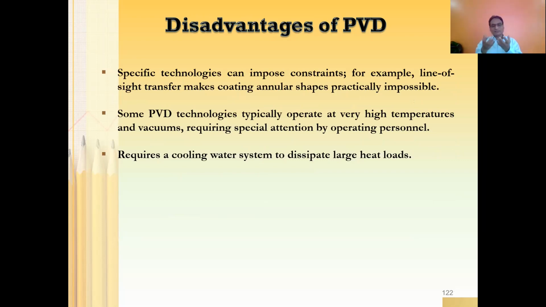What happens? Since we don't have any carrier gas here, because as far as MOCVD, PECVD, and other CVDs are concerned, there you are going to use hydrogen as carrier gas. Here you don't need it, but as a result, it is very challenging to achieve uniformity of the deposition on the given surface. It requires a cooling water system to dissipate the large heat load. So this is one of the very serious concerns.